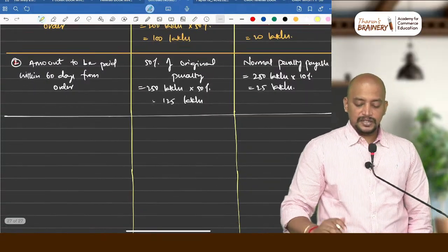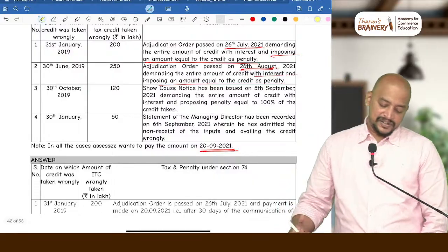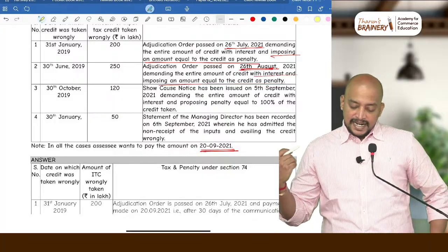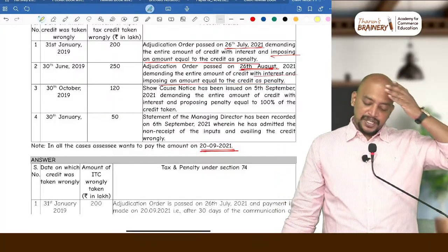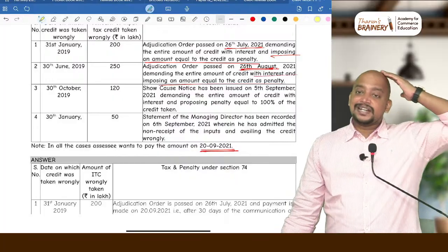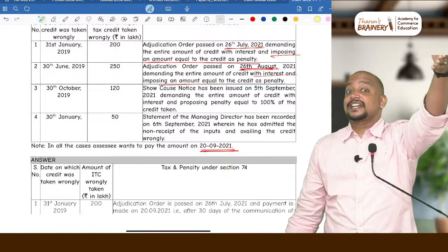Then third situation, 30th October is the ITC availed. Show cause notice has been issued on 5th September, demanding the entire amount of credit with interest and proposing penalty equal to 100% of credit taken. Now 5th September, 20th September, so they are making payment within 60 days from show cause notice, correct?